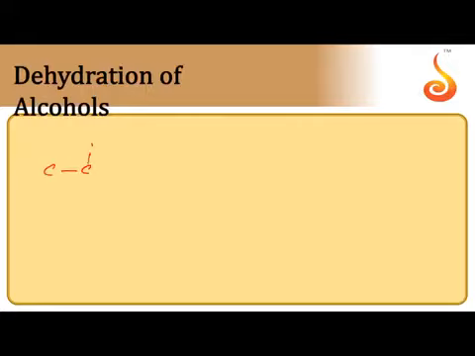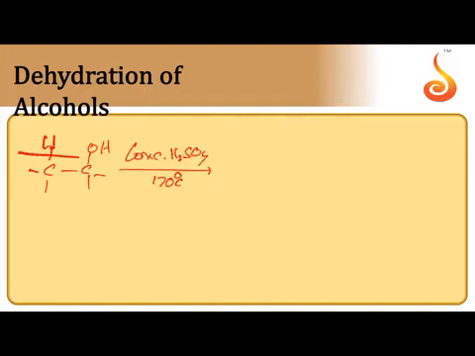So, dehydration of alcohols. When alcohol is subjected to dehydration by concentrated H2SO4 at 170 degrees centigrade, H from the beta carbon, OH from the alpha carbon removed, forming alkene. This is also an example of beta elimination, and carbocation is formed as an intermediate.